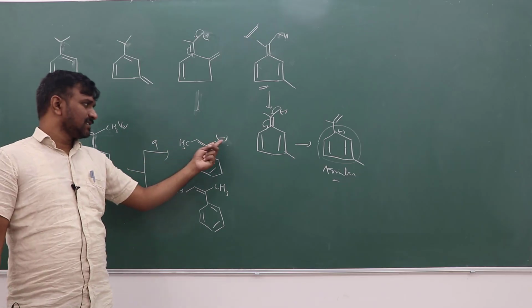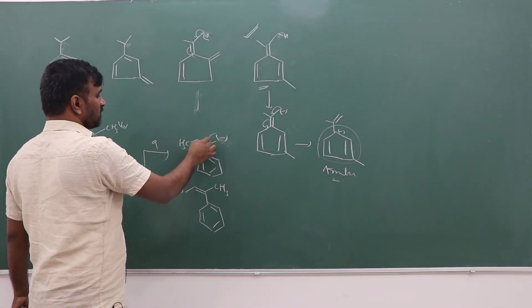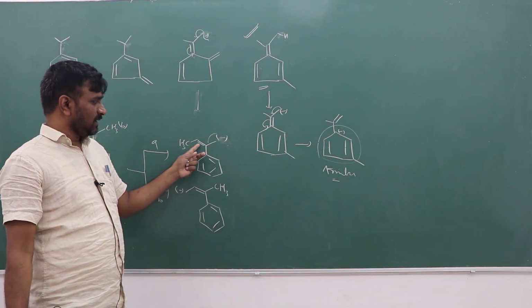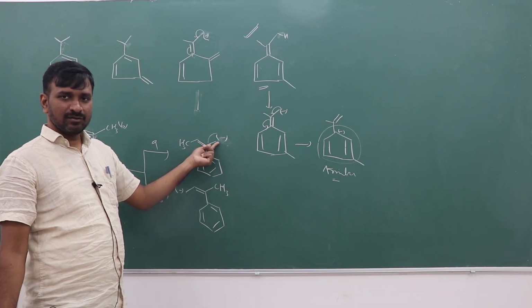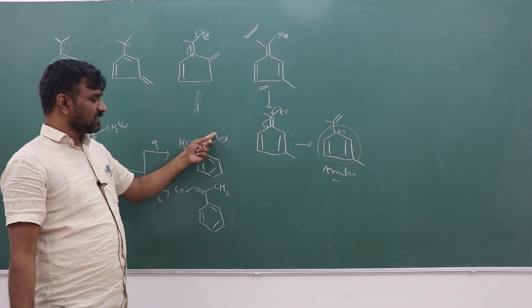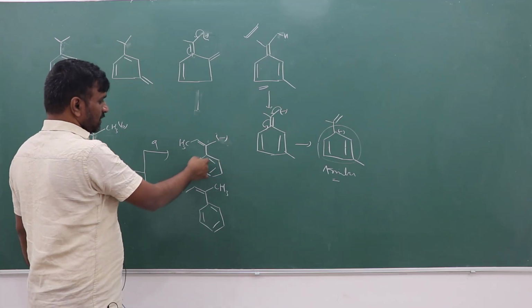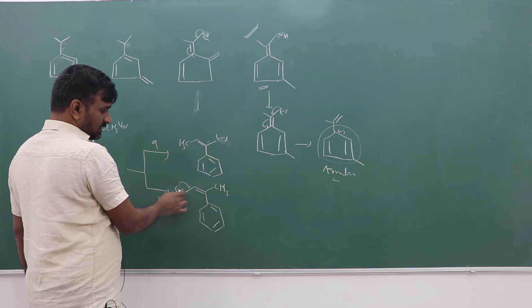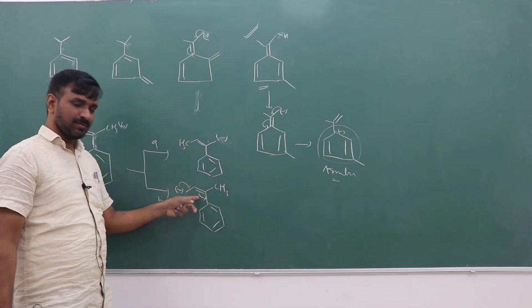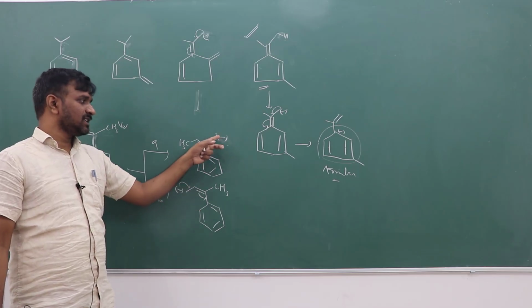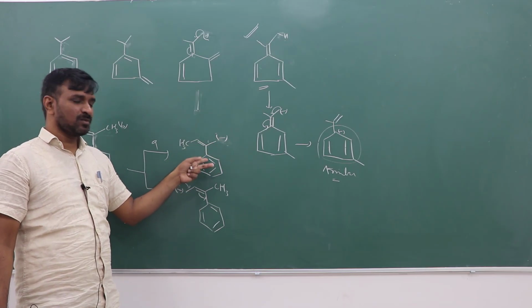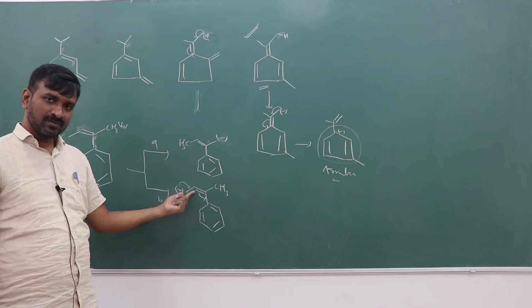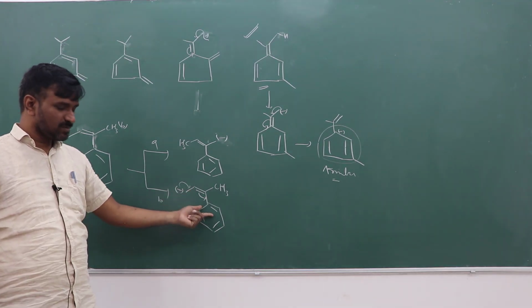Due to this negative charge, there is no additional conjugation with the double bond here. But if it happens at A, the negative charge is in conjugation with the double bond, and conjugation is possible with respect to this ring. Those two in B are not in conjugation, but here it is possible.